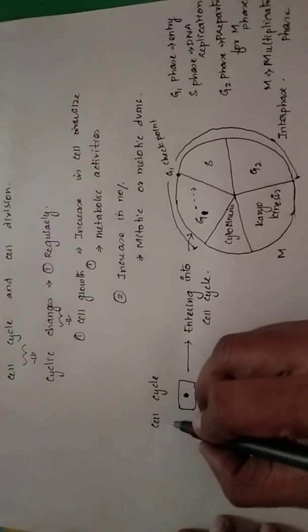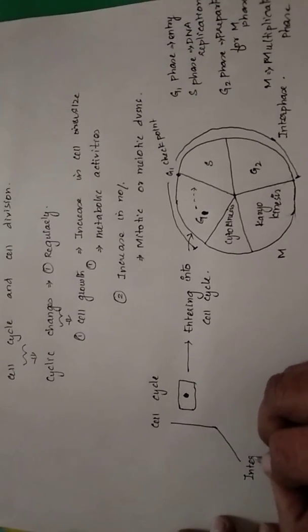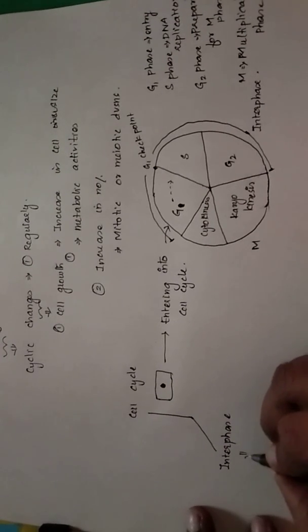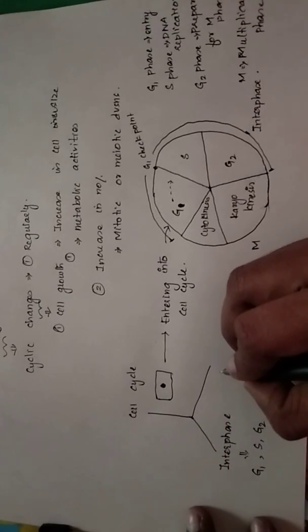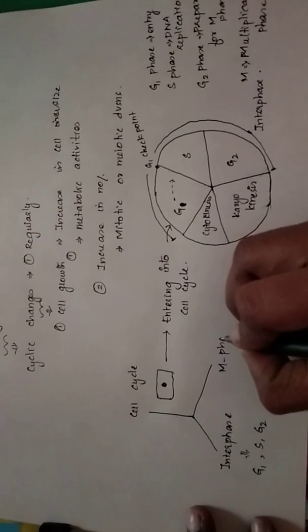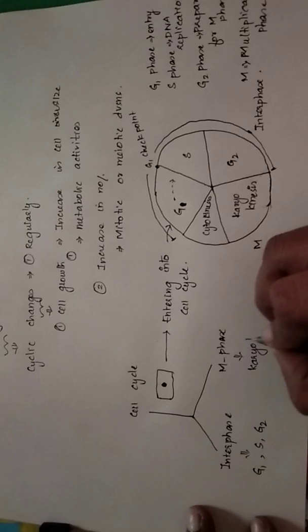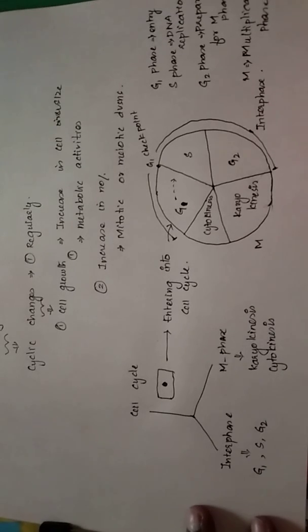So a part of the cell cycle is called interphase, which is subdivided into G1, S and G2 phases, and another part is called M phase, which is divided into karyokinesis, the nuclear division of a cell, and cytokinesis, the cytoplasmic division of a cell.